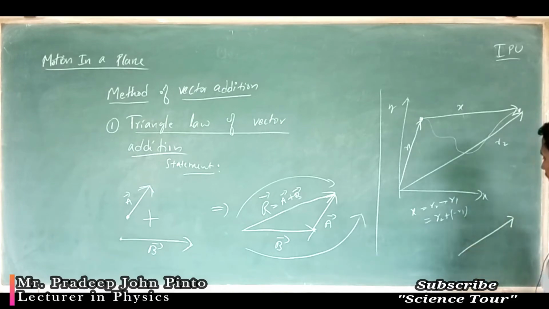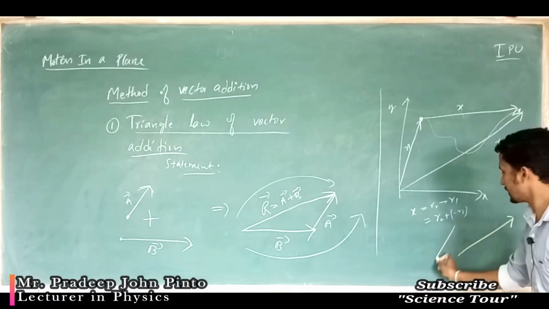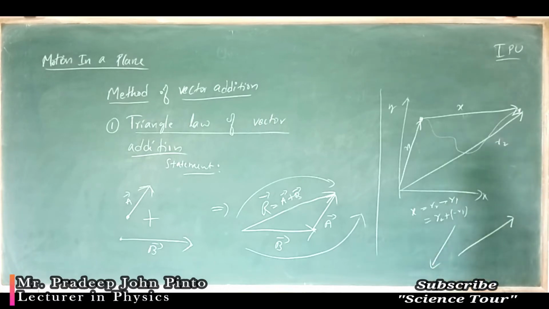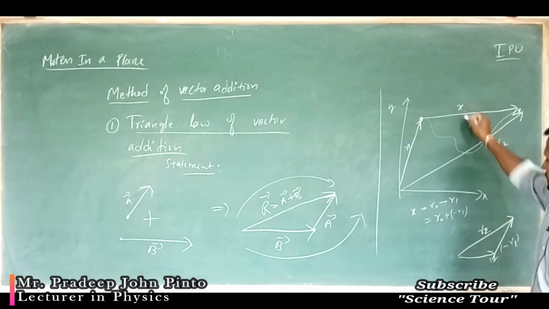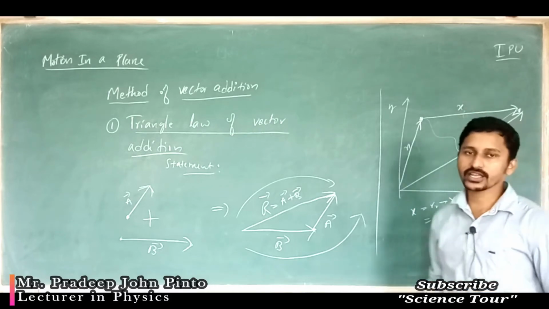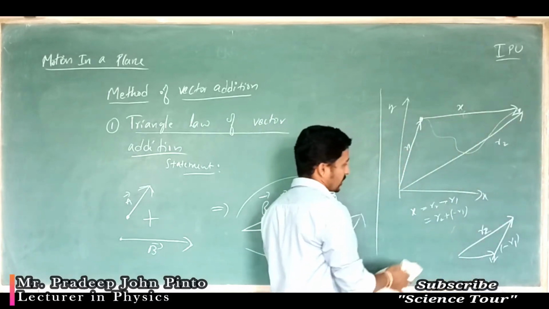On that, what you have to write down is, in the same way, minus r1. Minus r1 will be in this way. But you should not change that. On the head of the one, the tail of the other vector you have to write down. This is r1, minus this is r2 minus r1. So this comes the same as before. So here also we are going to use it.